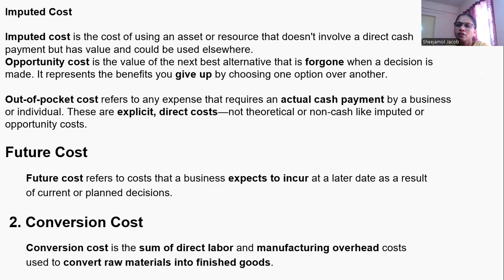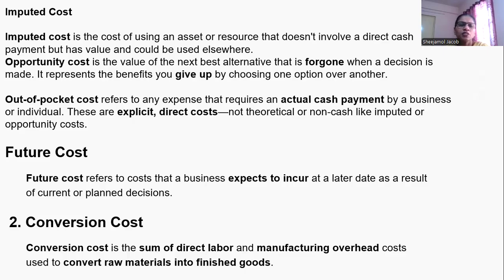There is no direct cash inflow or direct cash payment, but it has value and could be used elsewhere. And the next one is opportunity cost. That is the value of the next best alternative that is foregone when a decision is taken. It represents the benefits you give up by choosing one option over another.